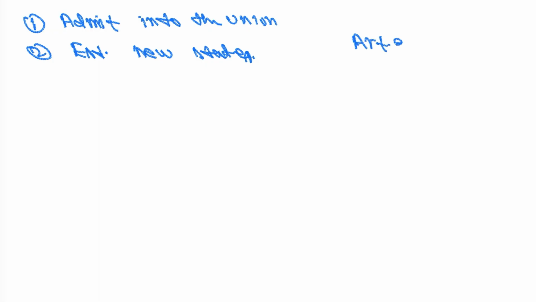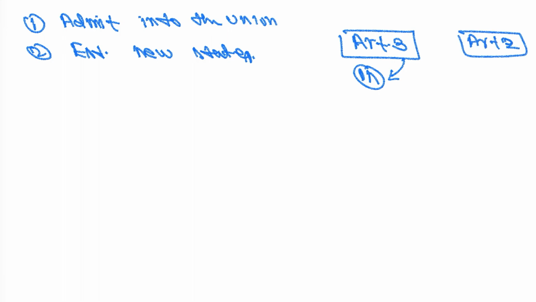Very important for UPSC Prelims. Internal readjustment comes under Article 3, while when external territory becomes part of India, it comes under Article 2. Understand? Article 2 versus Article 3.